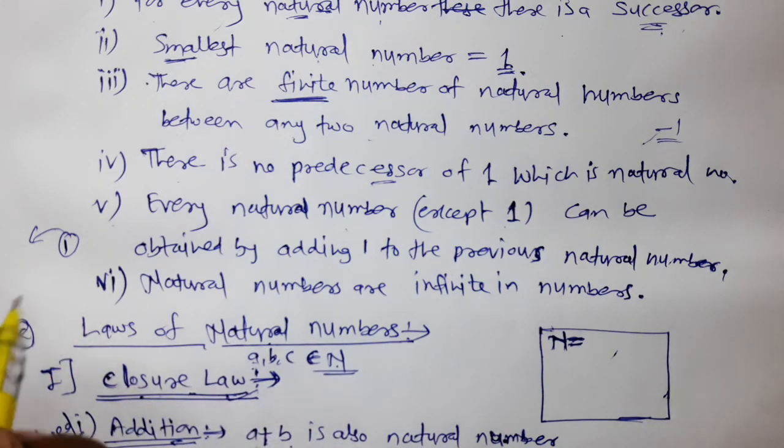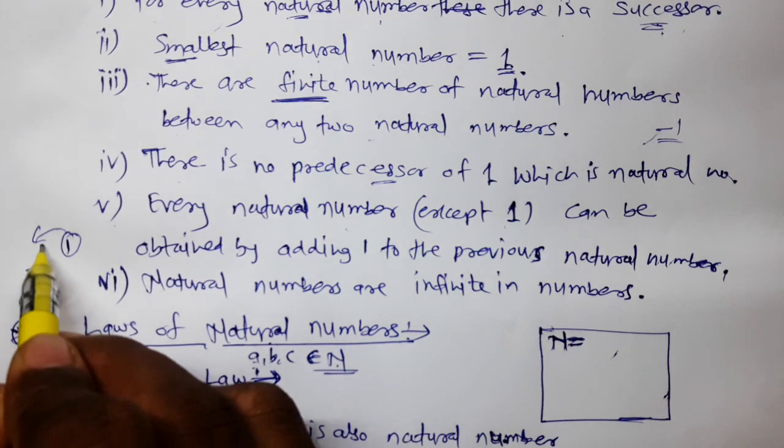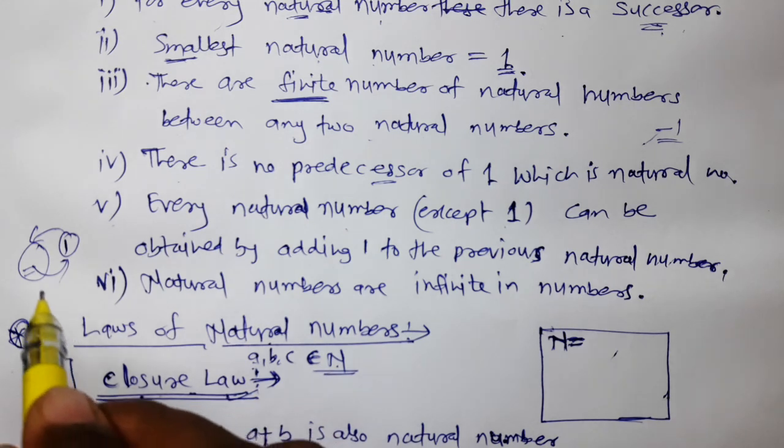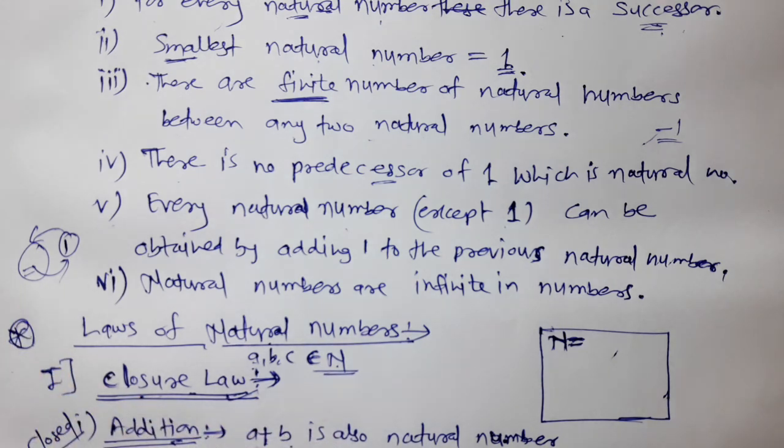So we cannot add 1 to any natural number to get 1, because the number to which we add 1 to get 1 is 0, but 0 is not a natural number.